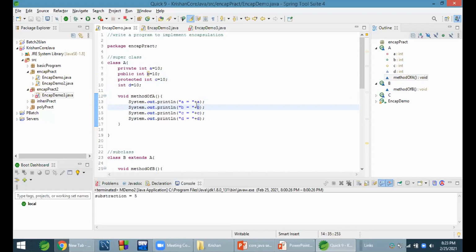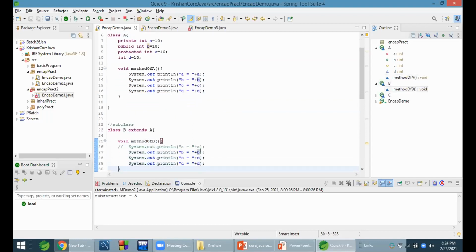Okay, that's why we need to call that. This is the advantage of the IDE. No need to create an object of a class and call this method of A and check whether this B is accessible or not. No need to do all this stuff because the IDE is helping us. It says I will do a compile time check. If there is a compile time error, I will show you. This is not a compile time error because B is accessible. If B is not accessible, it will show an error.